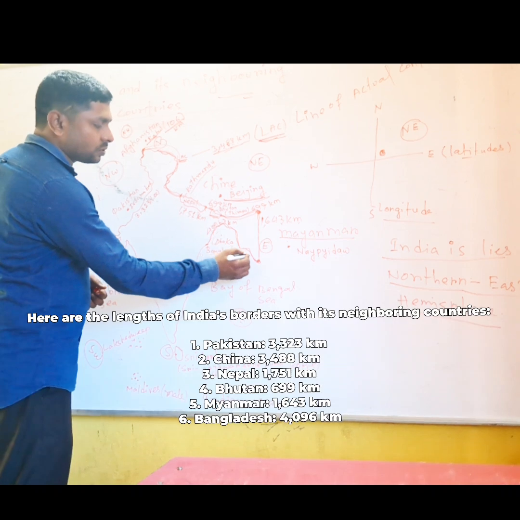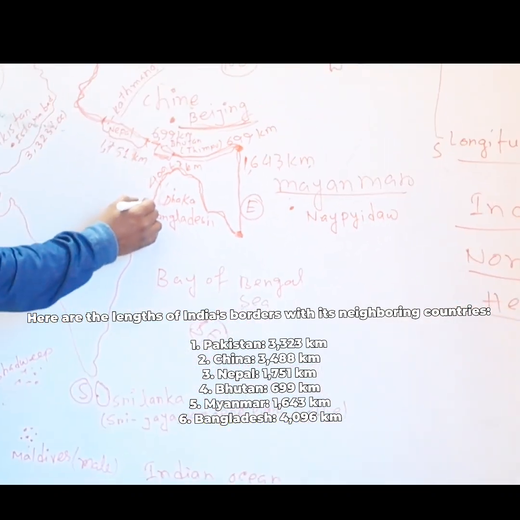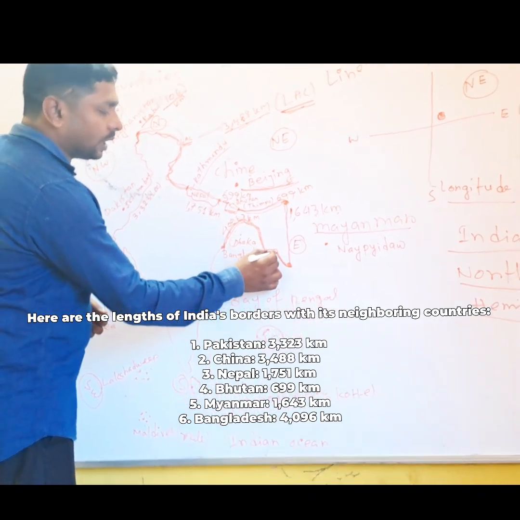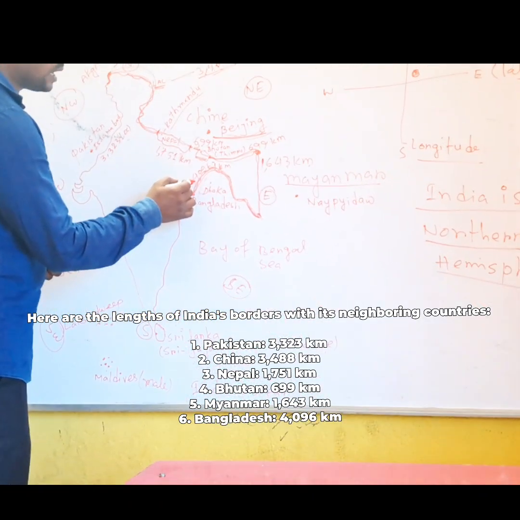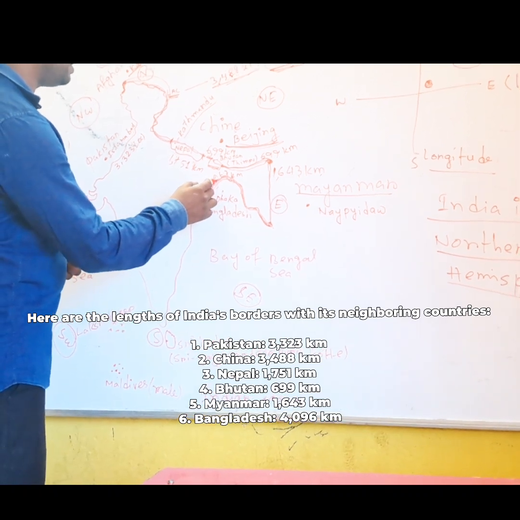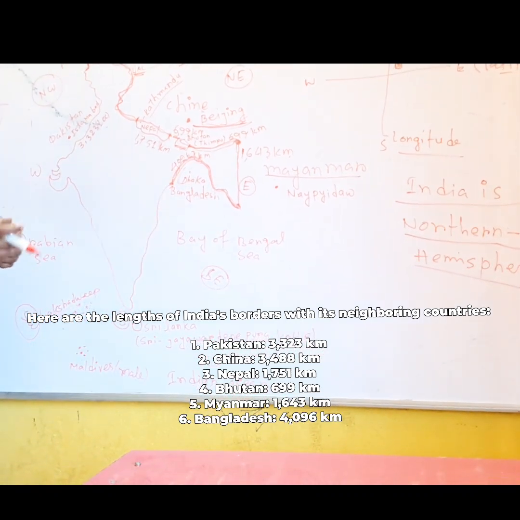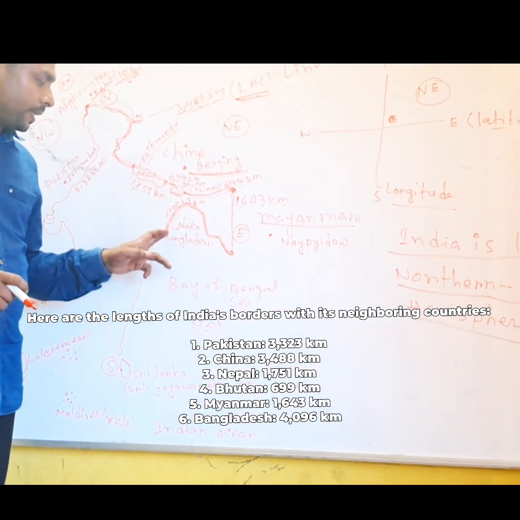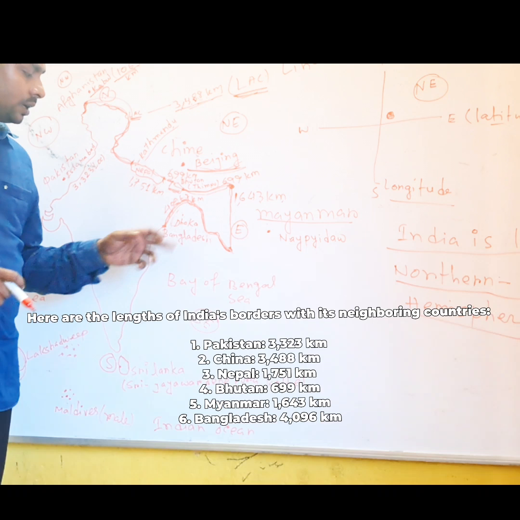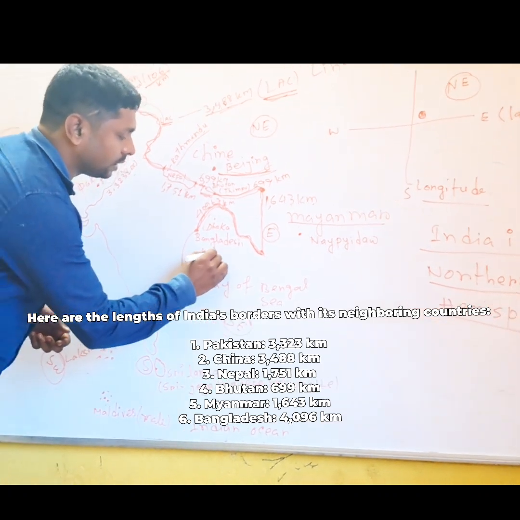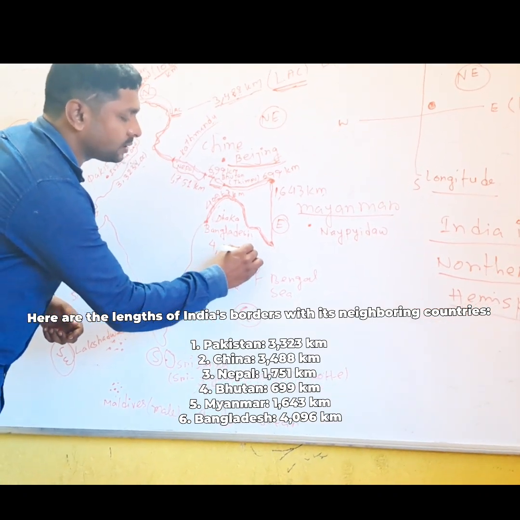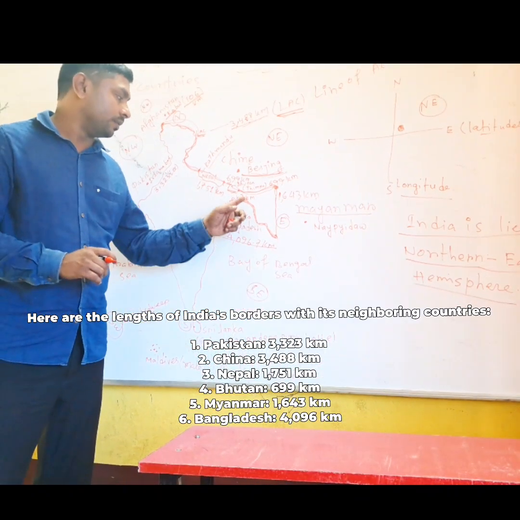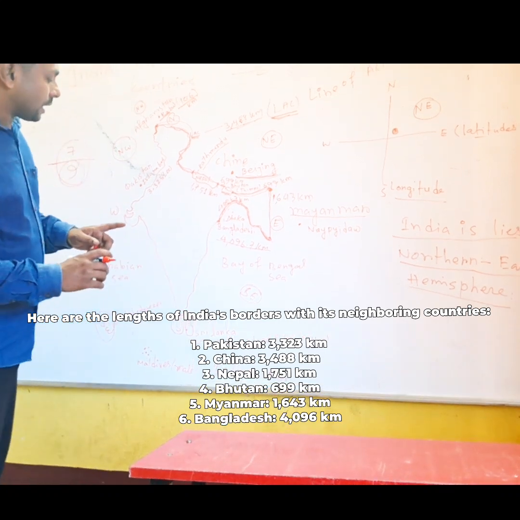So Bangladesh also shares the border with India, and this border's total length is 4,096.7 kilometers. How many kilometers? The Bangladesh border with India, its total length is 4,096.7 kilometers. This is the total length of the border shared with India. Okay, so come to the next point.